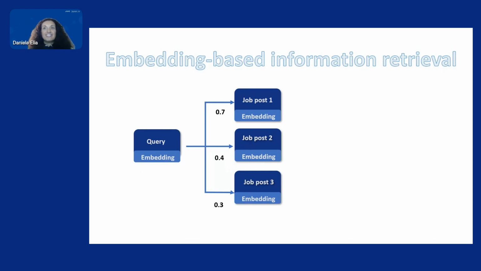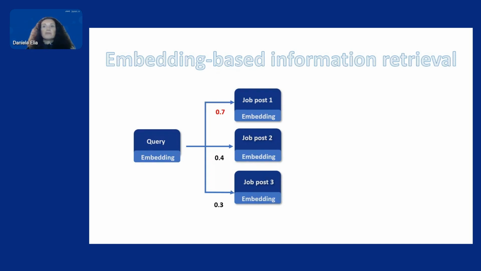As I said before, in embedding-based information retrieval, we typically embed the query as well as the documents containing the answers. And embedding allows us to obtain a numerical representation of text. And we then use a similarity measure to retrieve the documents that most closely match our query based on the embeddings. Say we want to find out what are the skills required for a product manager building AI applications, we embed the query, and then we look at the documents that more closely match our query based on a semantic